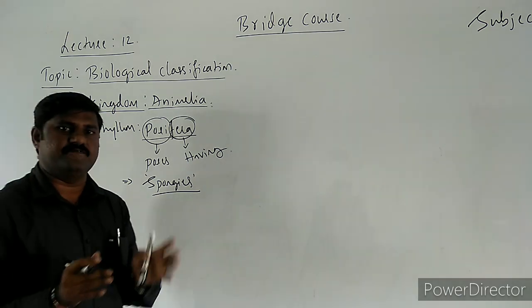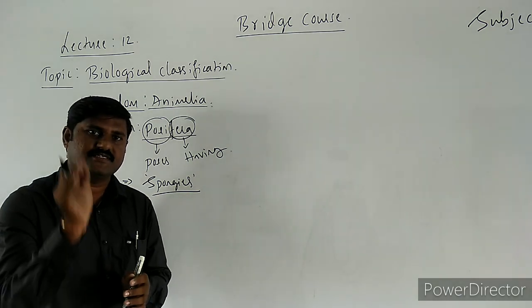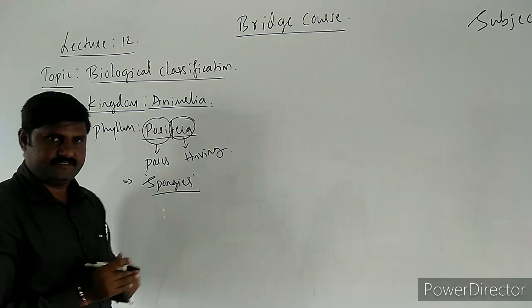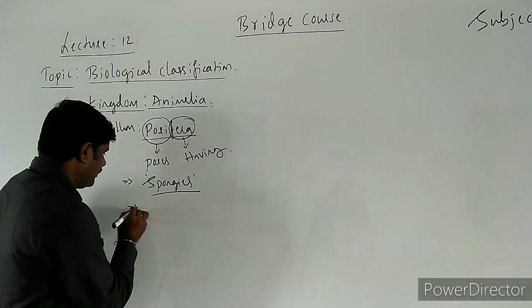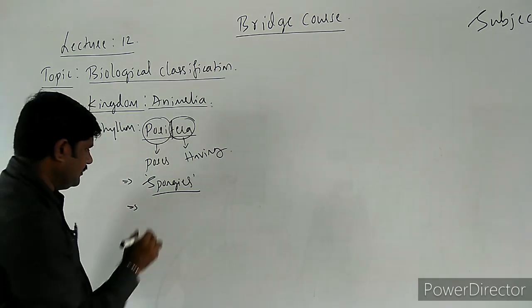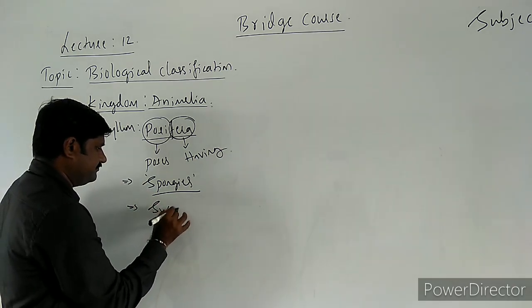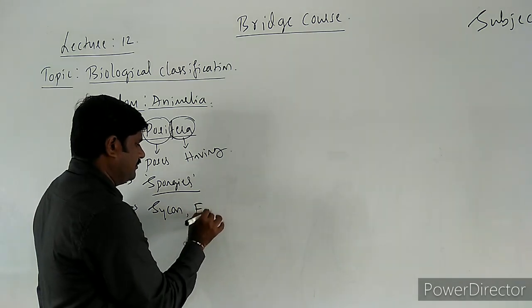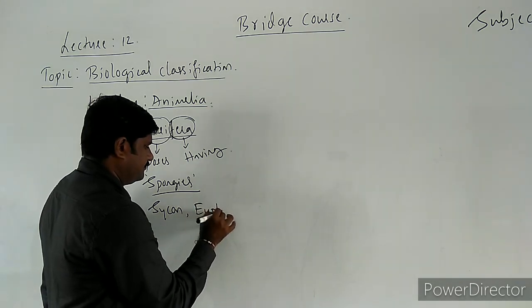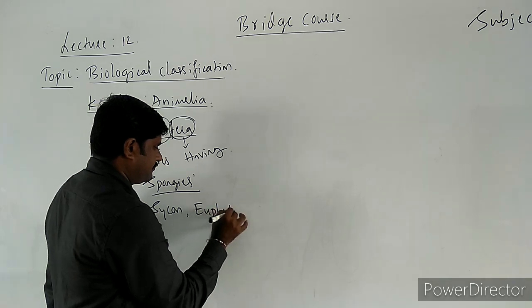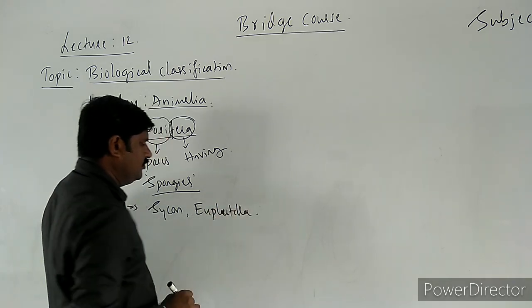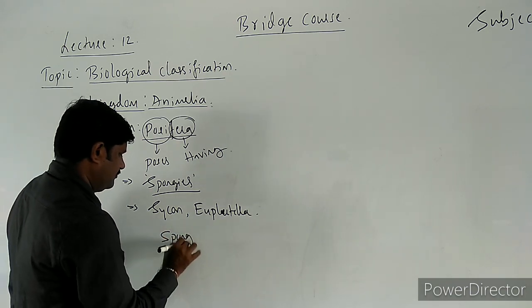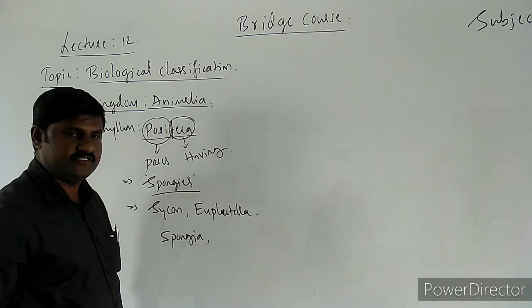Why? Because the body of these animals is just like a sponge. Hence, these are commonly known as sponges. The best example for these animals is Sycon. Others are Euplectella, Spongia, Euspongia.